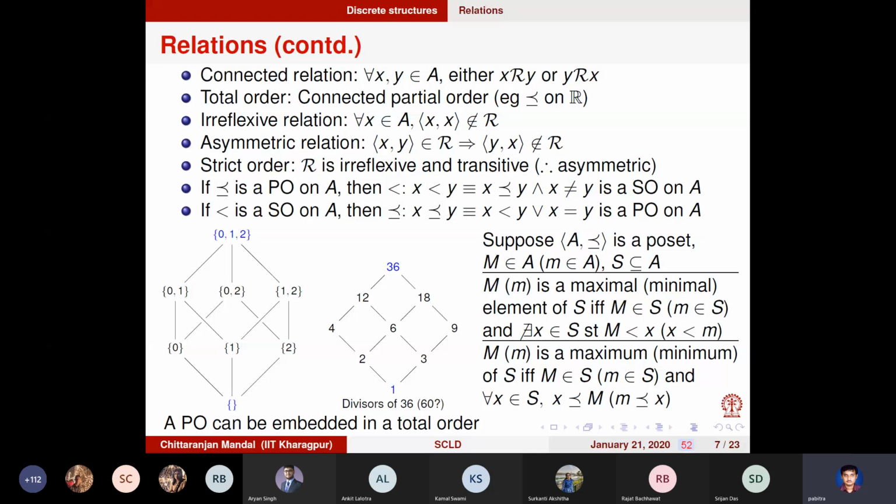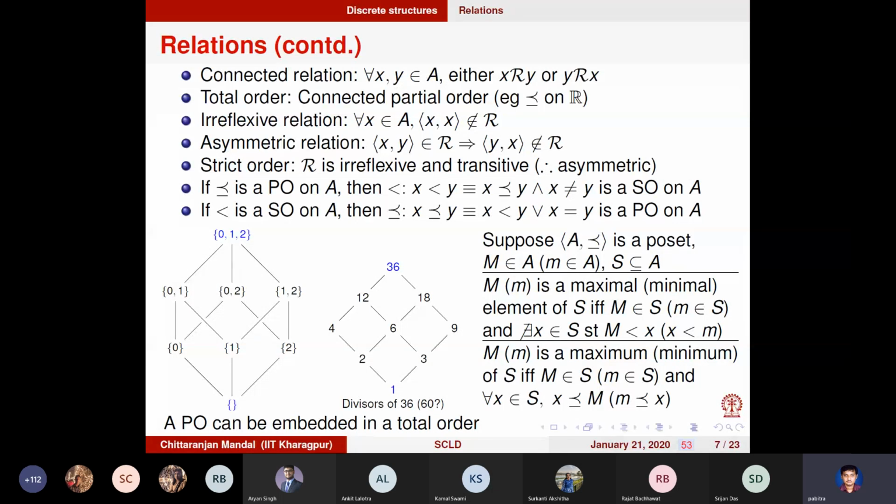Okay, so for single elements, we can have the greatest lower bound and the least upper bound. Sometimes, not always. All right, so we have seen two concepts.